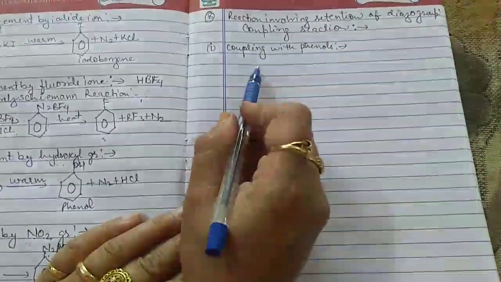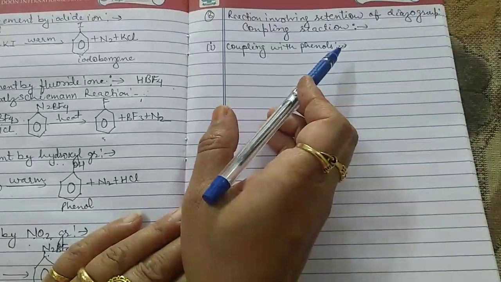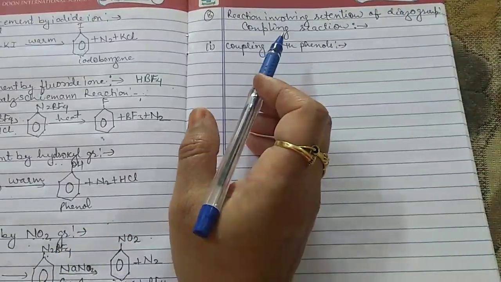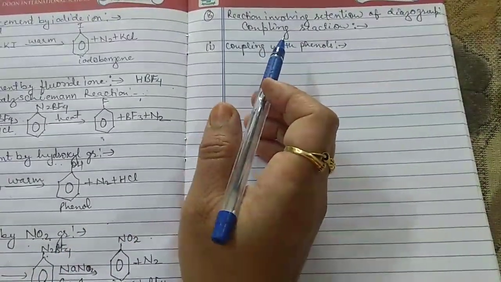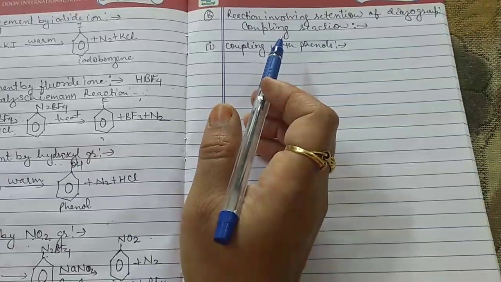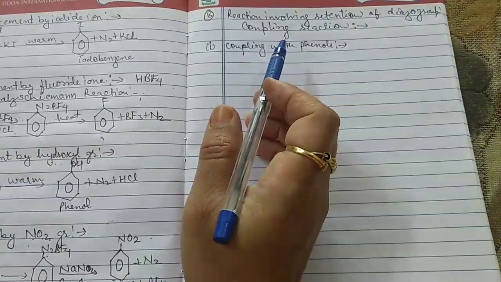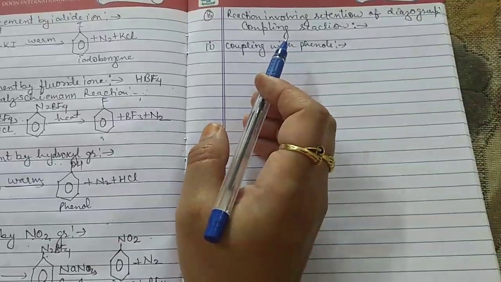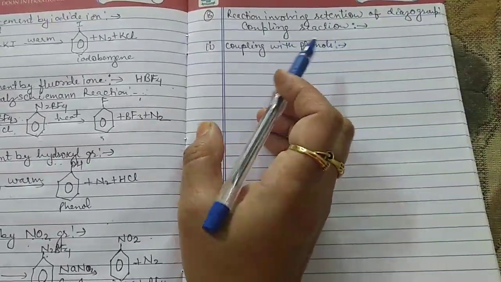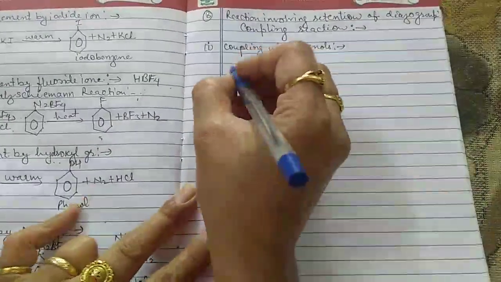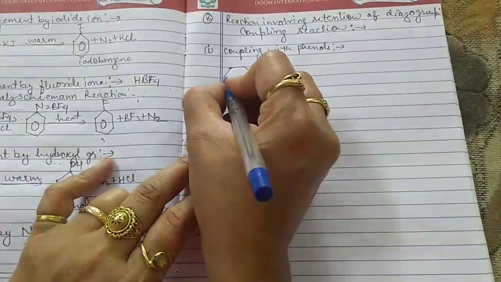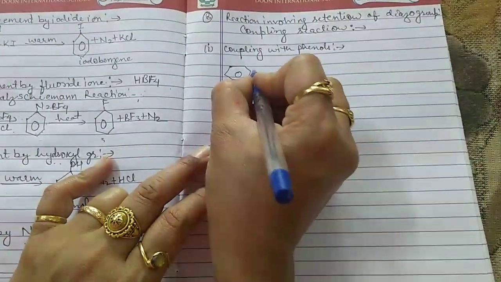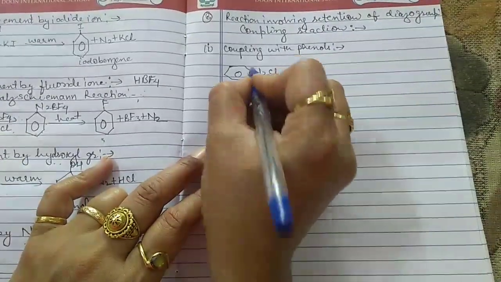Coupling with phenols. Coupling with phenols is carried out in weakly alkaline medium. Weakly alkaline medium means here the pH is from 9 to 10, and for that the reaction is, for example, we have benzene diazonium chloride, that is N2Cl. This is the benzene diazonium chloride.